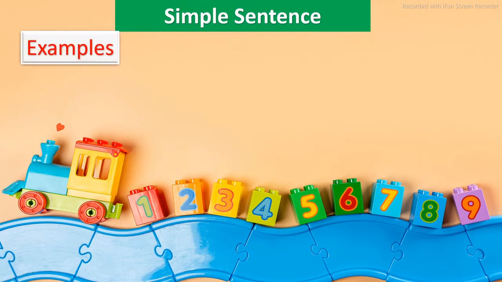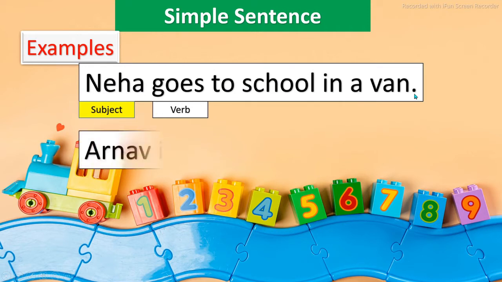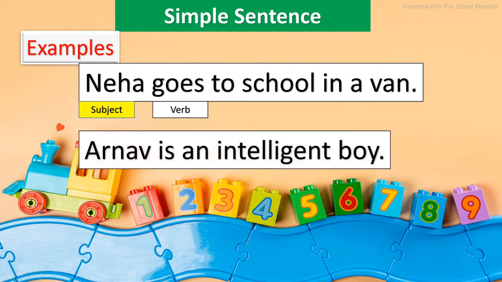Let's see the examples. Neha goes to school in a van. So here Neha is the subject and goes is the verb, and it does not have to be dependent on any other clause for its meaning. It is only one independent clause with its clear sense. Second example is, Arnav is an intelligent boy. So here again the structure, Arnav is the subject, is is the verb, and it is one independent sentence which has the capacity to express its meaning on its own. There are no conjunctions used in simple sentences.